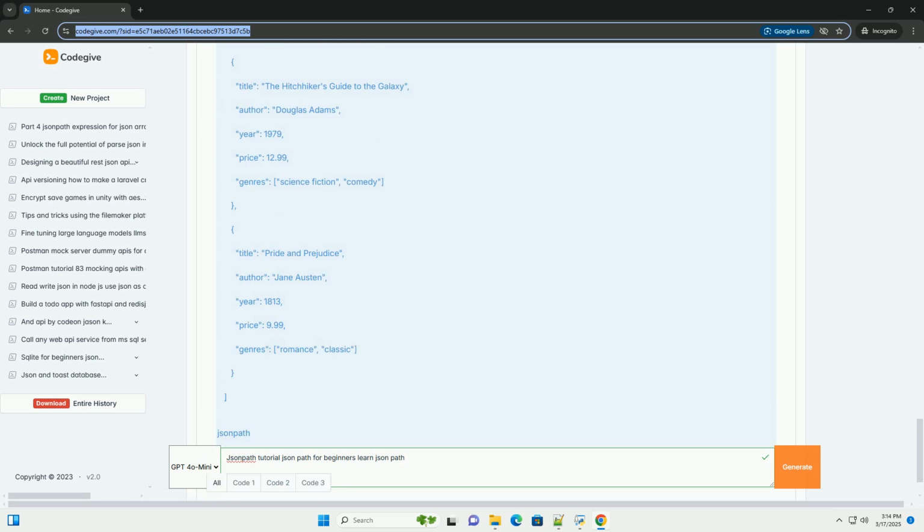3. Java. Library: JsonPath. 4. C#. Library: Newtonsoft.Json, for JSON parsing, and a JsonPath library like JsonPath.Net.